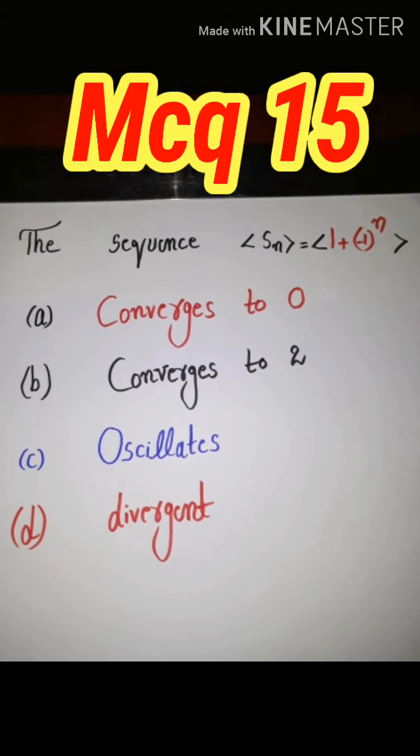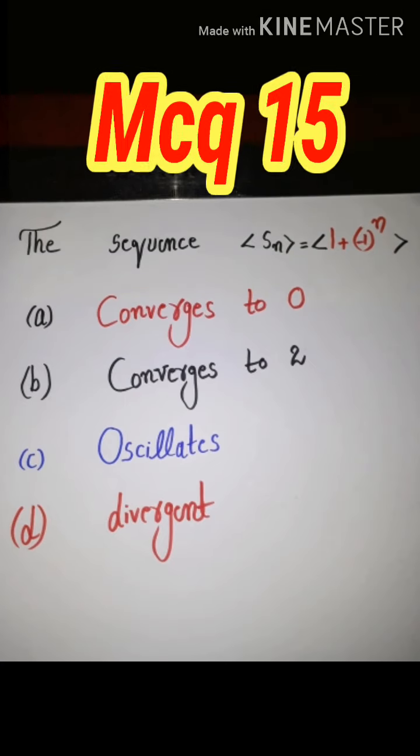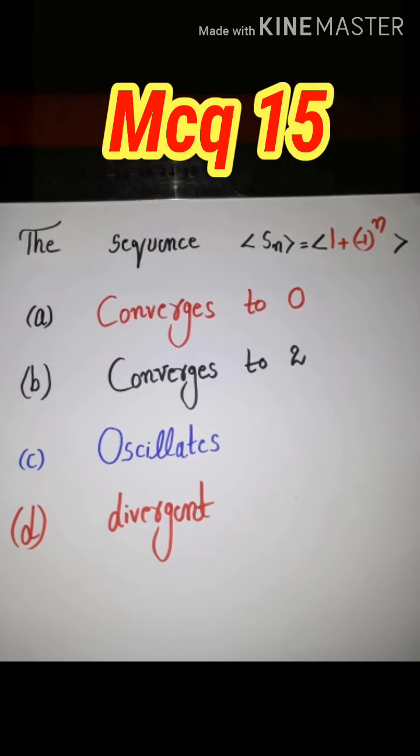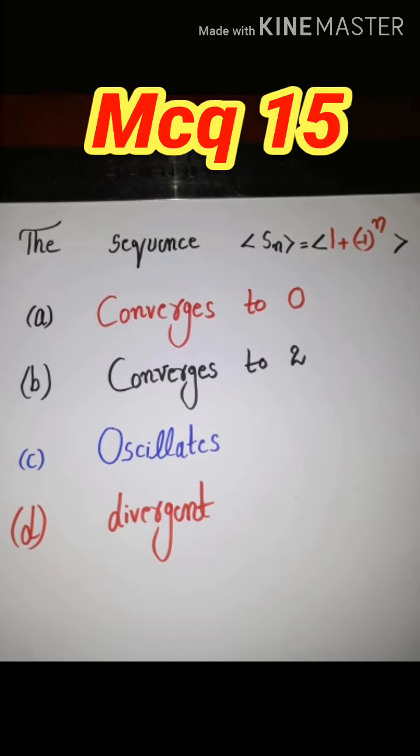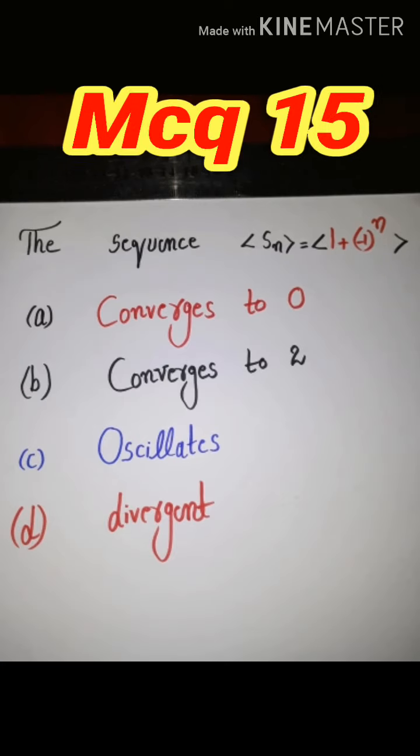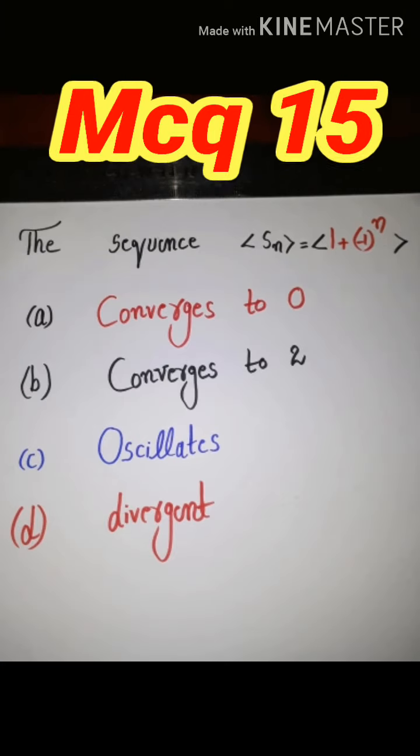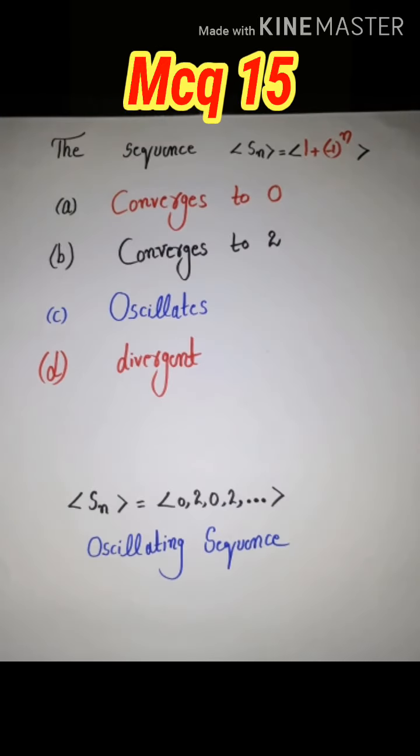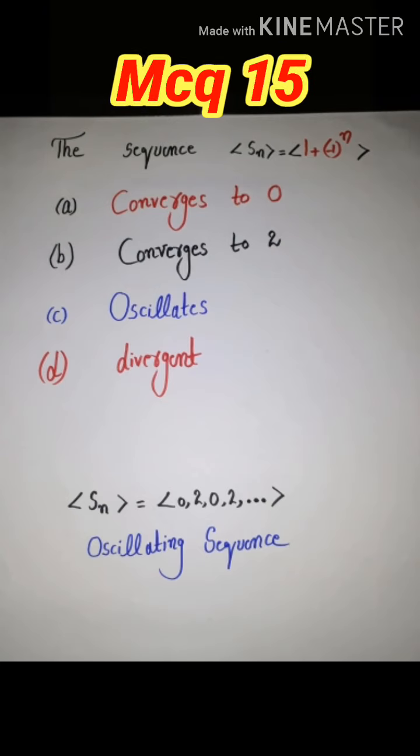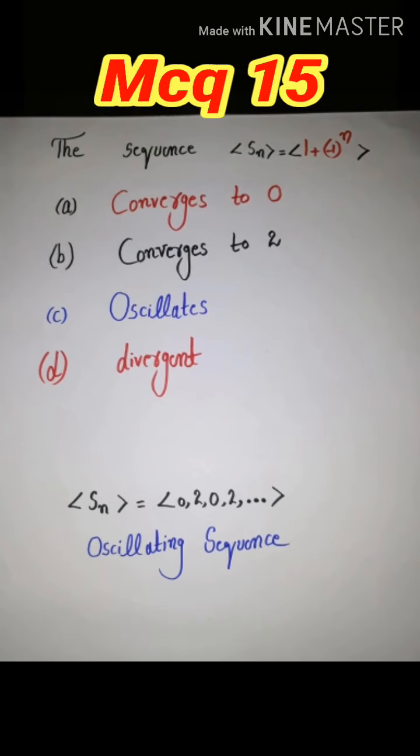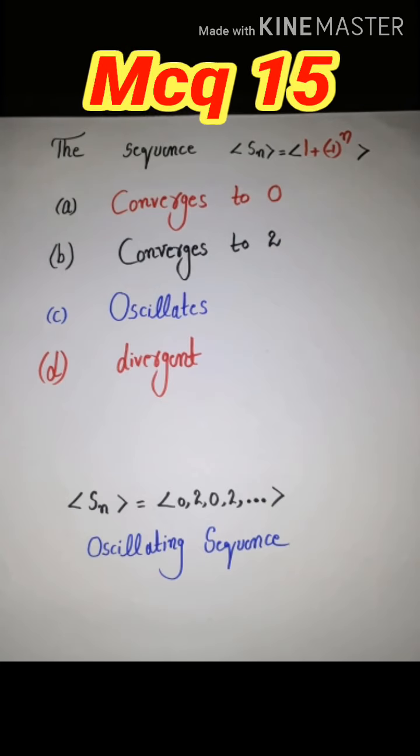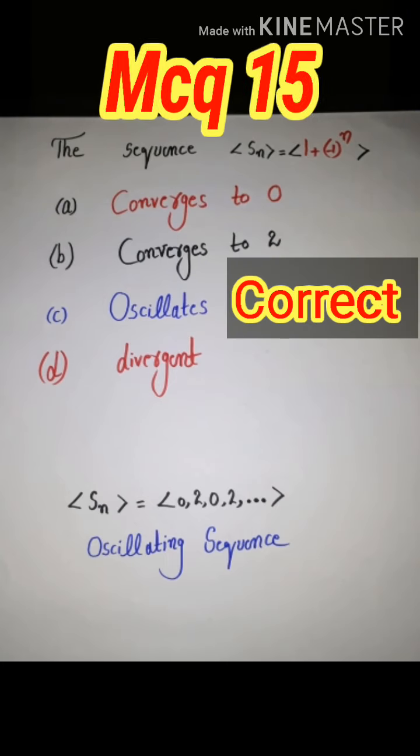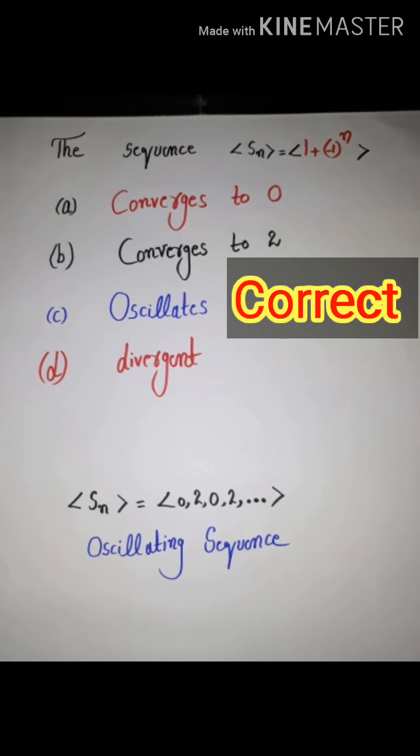The sequence Sn, whose nth term is 1 plus minus 1 raised to the power n, converges to 0, converges to 2, oscillates, or divergent. Here the sequence has the values 0, 2, 0, 2, and so on. Therefore this is an oscillating sequence. The correct answer is option C, oscillates.